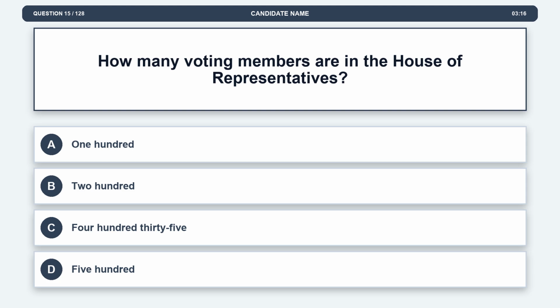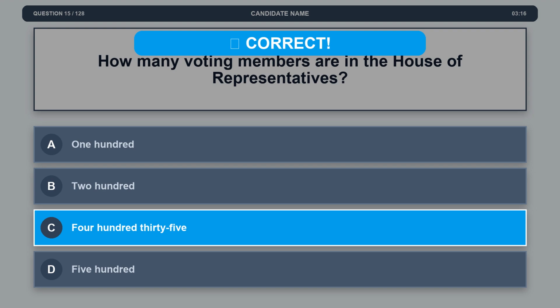Question 15. How many voting members are in the House of Representatives? Option A, 100. Option B, 200. Option C, 435. Option D, 500. The correct answer is option C, 435.